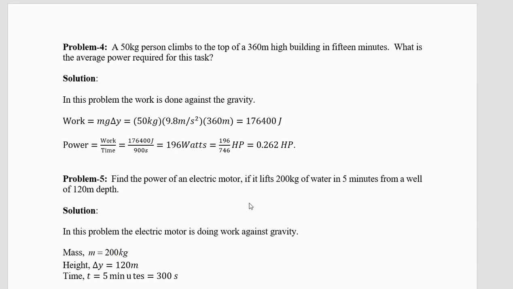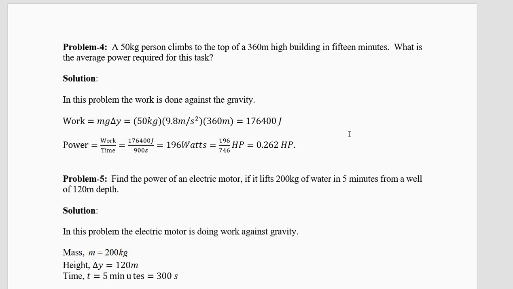Now let's look at problem number 4. A 50 kg person climbs to the top of a 360-meter high building in 15 minutes. What is the average power required for this task? See, the mass of the man is 50 kilograms and 360 meters is the height. How much is the work against gravity? mg delta y. Don't say mgh. mg delta y. 50 into 9.8 into 360, you'll get 176,400 joules.